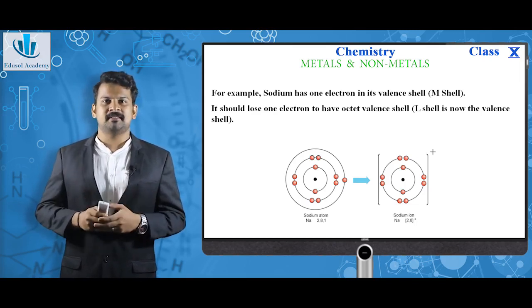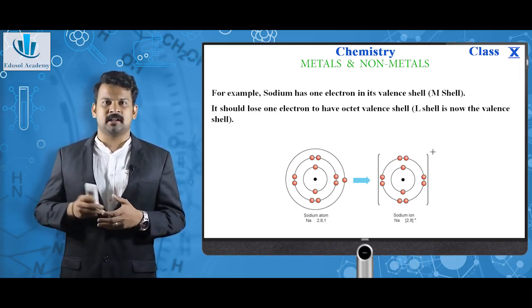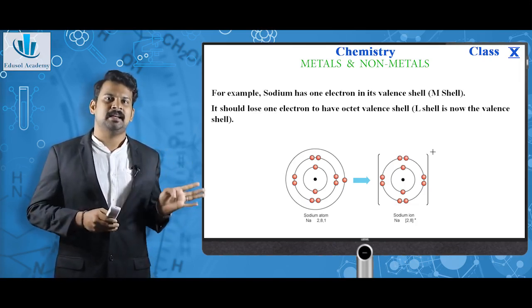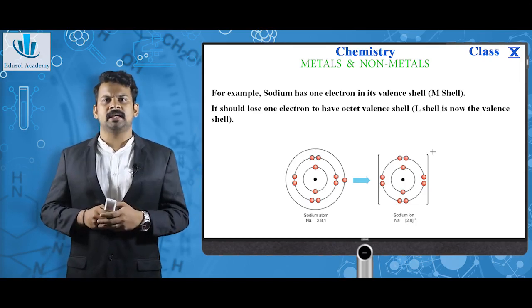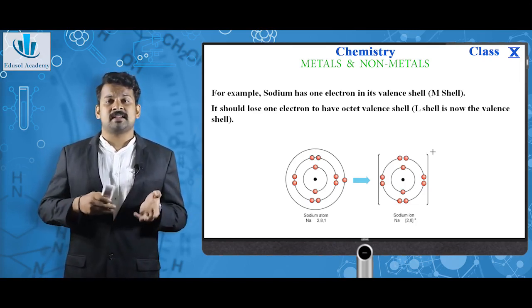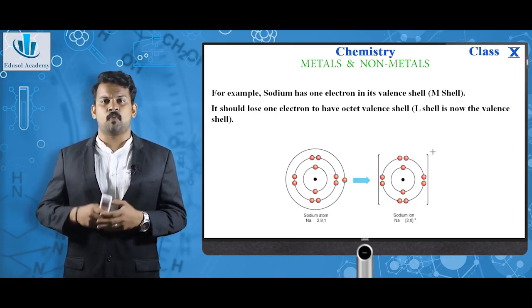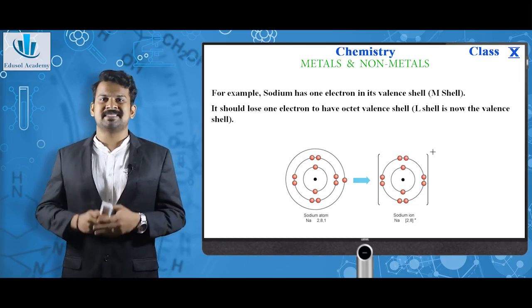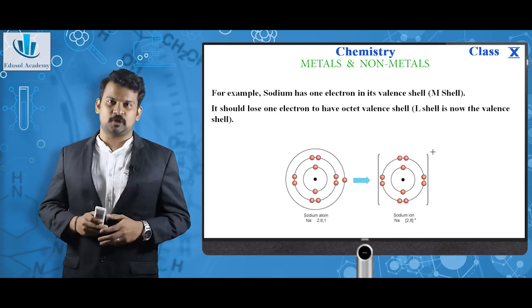Since sodium is a metal, it is easy to lose an electron. Sodium loses one electron, and as you can see here, the L shell is the valence shell, it has 8 electrons. So by losing one electron, sodium has attained an octet configuration in its valence shell. Now Na has changed to Na plus since it has lost one electron.